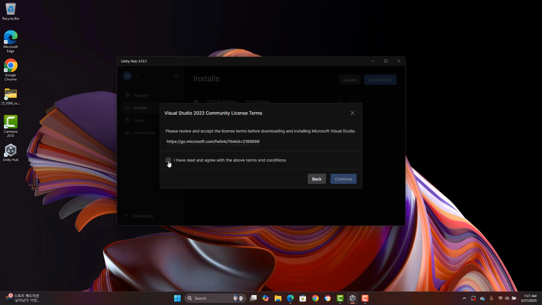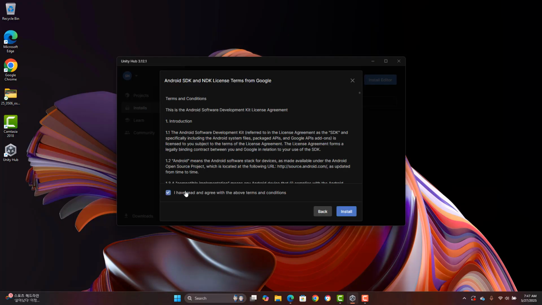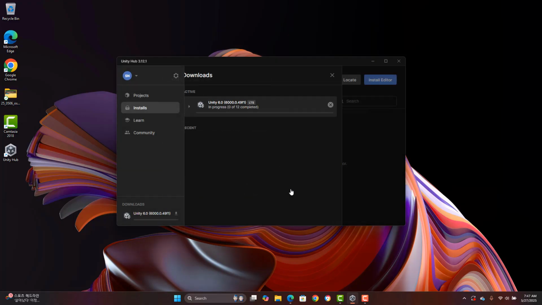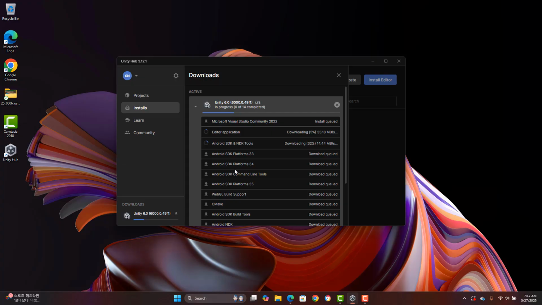Then click I have read and agree with the above terms and conditions, and continue. Same thing, install. And it will take a while. Mainly it will take lots of time to download these things.